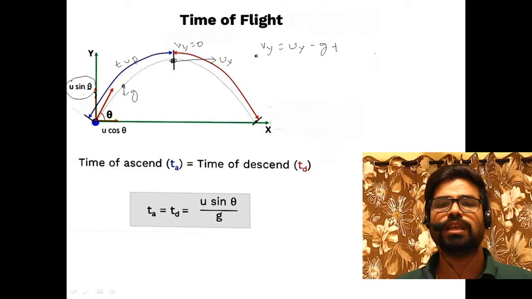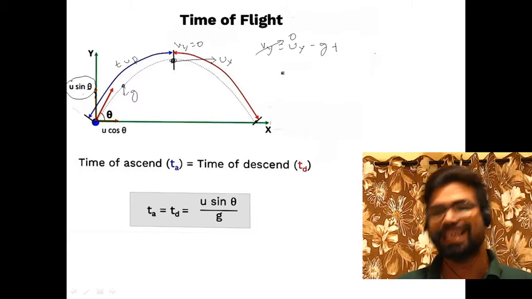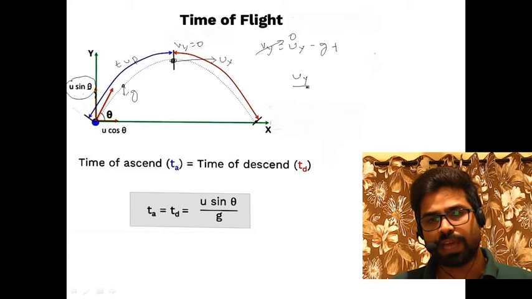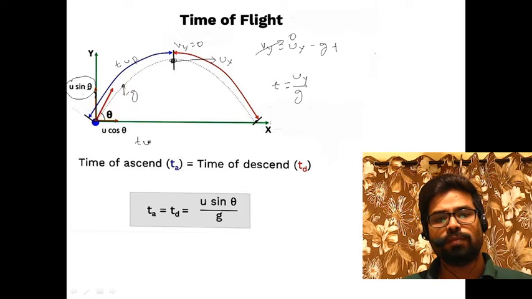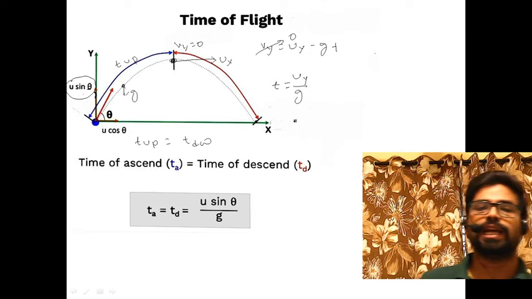Since at the highest point vy is 0, t is equal to uy by g. We know that the time of upward motion equals the time of downward motion for motion under gravity.